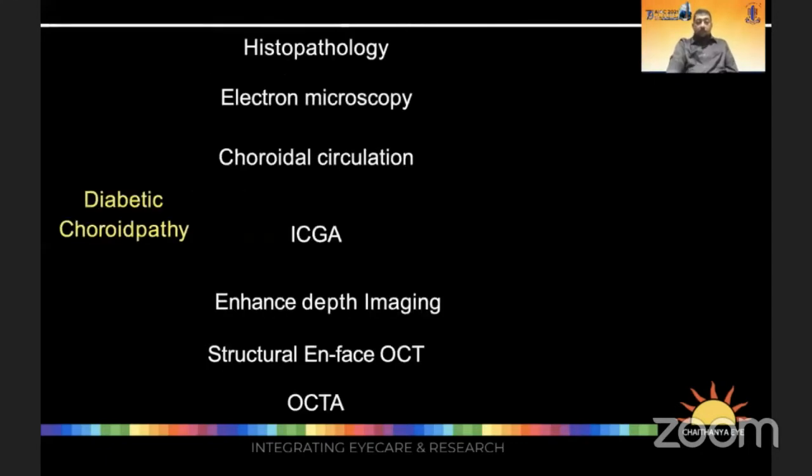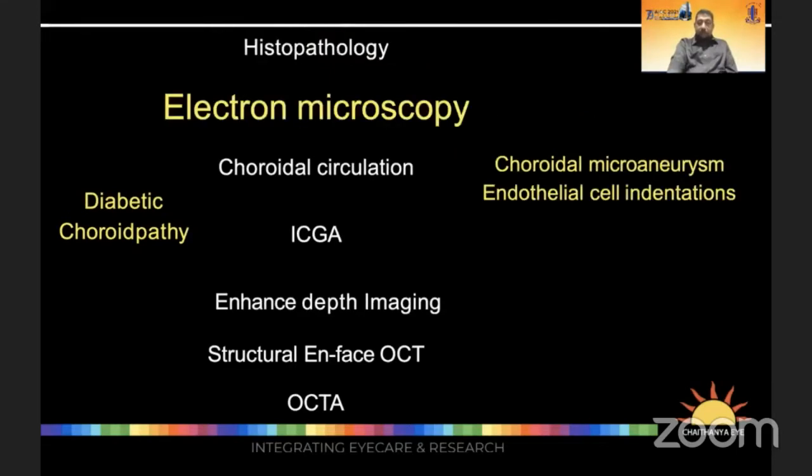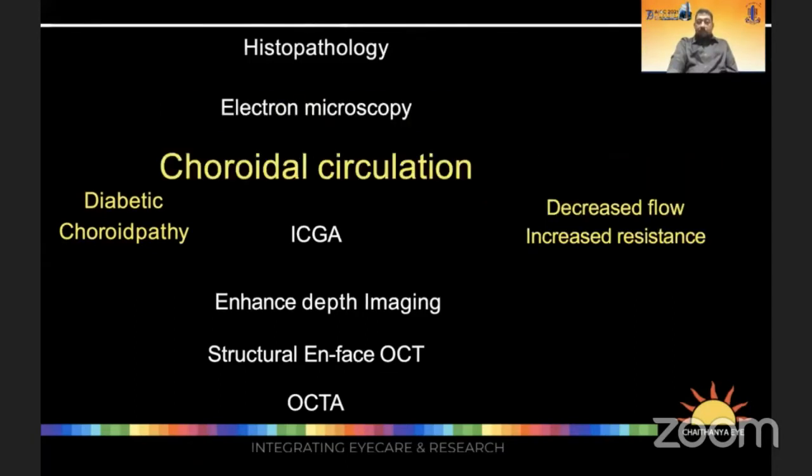So to summarize, in diabetic choroidopathy, there have been demonstrable histopathological changes of choroidal capillary dropout and intrachoroidal neovascularization. On electron microscopy, the presence of epithelial cell infiltrations, narrowing of the choroidal circulation, and choroidal microaneurysms have been demonstrated. A decreased flow and increased resistance to choroidal circulation is what we believe is present.